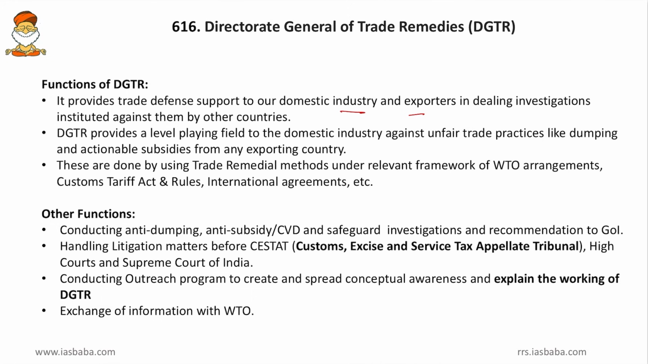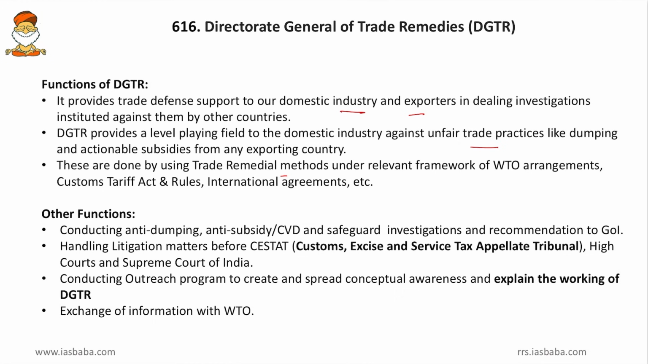Then, DGTR provides a level playing field to the domestic industry against unfair trade practices like dumping and actionable subsidies from any exporting country. Here, the anti-dumping duties and countervailing duties are levied on the recommendation of DGTR, because DGTR knows better who is dumping things into India and who is providing unnecessary subsidies. These are done using trade remedial methods under the relevant framework of WTO arrangements. So it is not treading any illegal path; it is going as per the WTO framework itself.